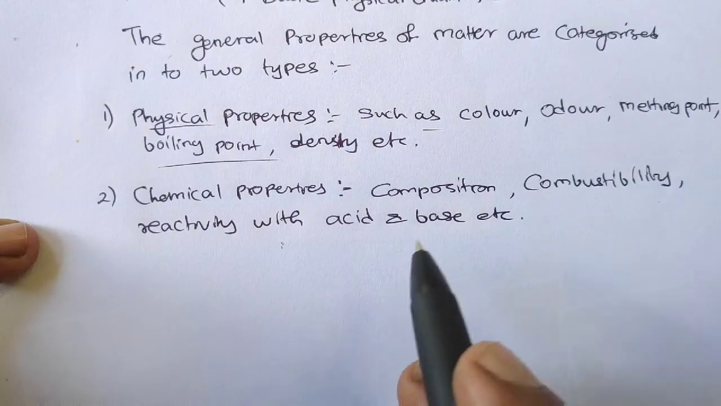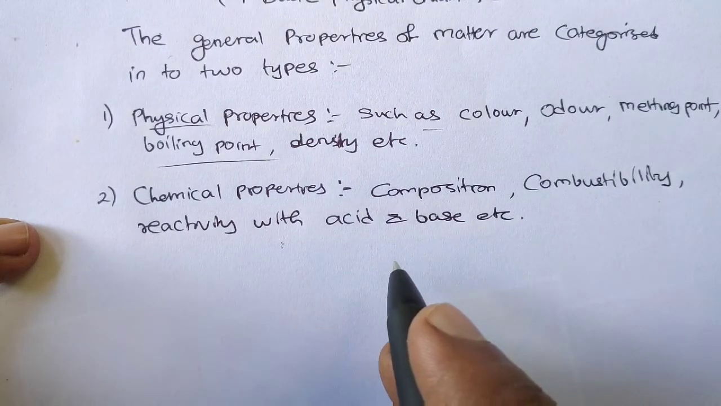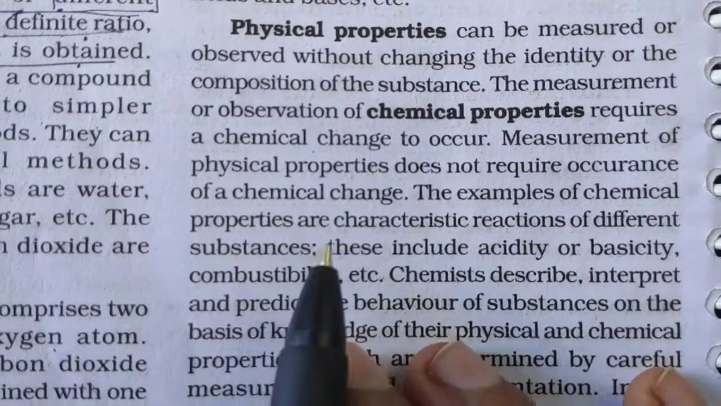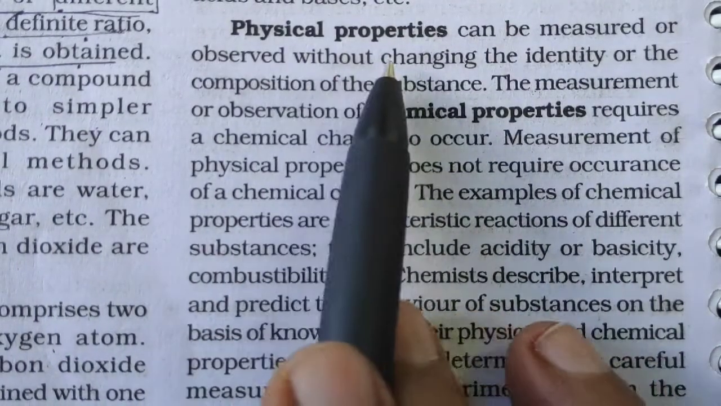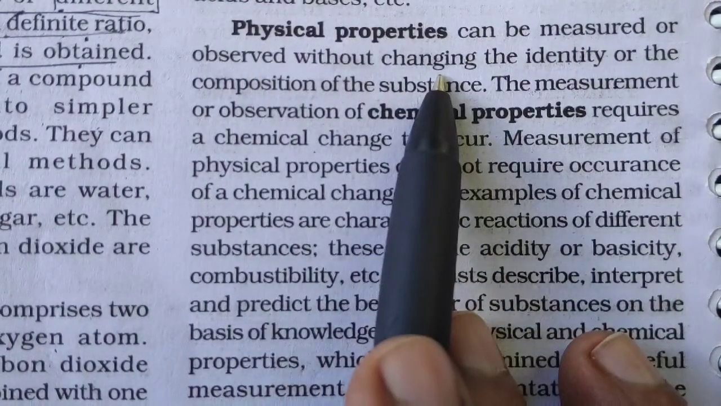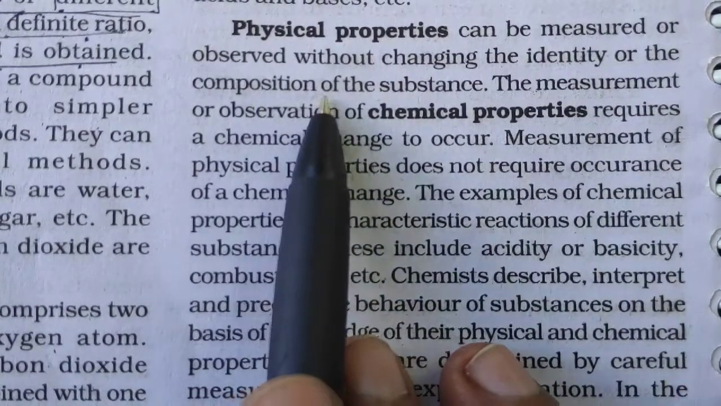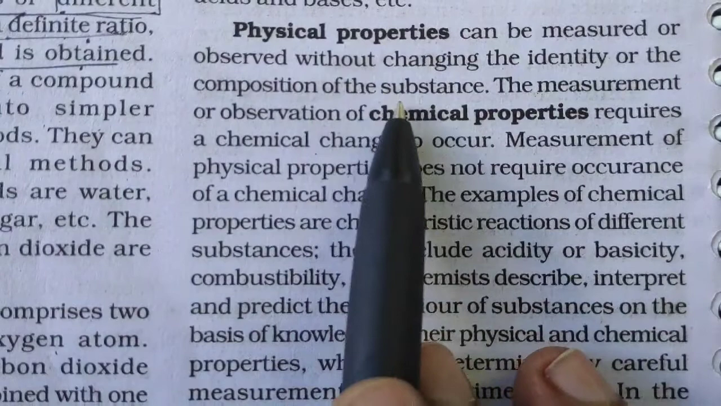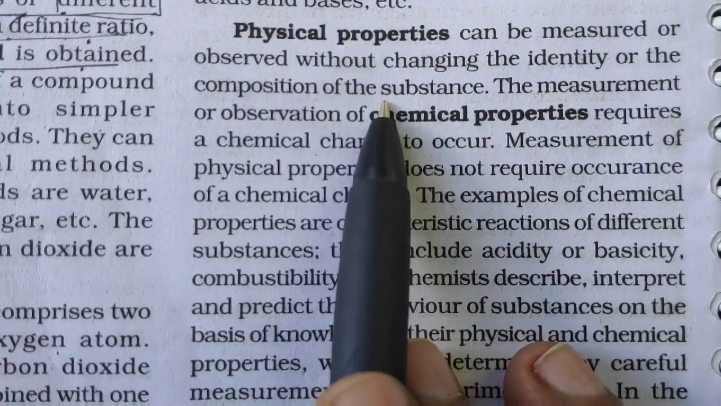Now from your textbook also we will see, and we will underline a few things which are required. Okay, just a minute. Now in your textbook what is given: physical properties can be measured or observed without changing the identity or the composition of the substance. This is very important. For a physical property, there will be no change in the composition of the substance.